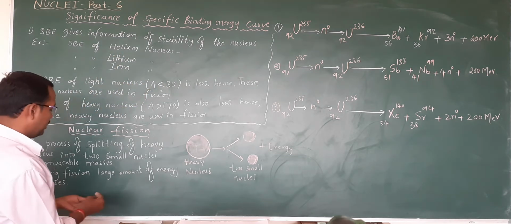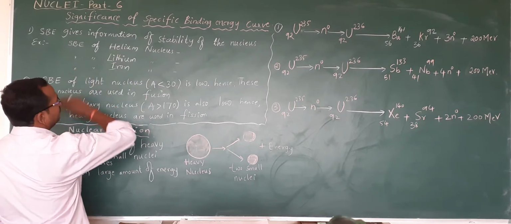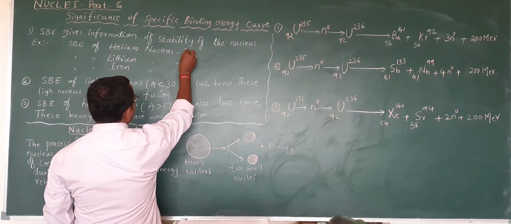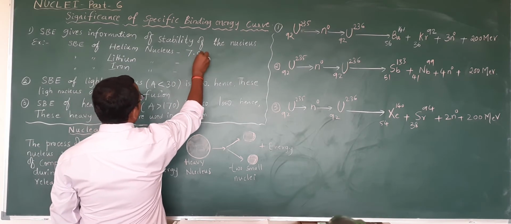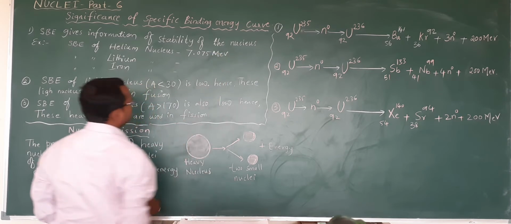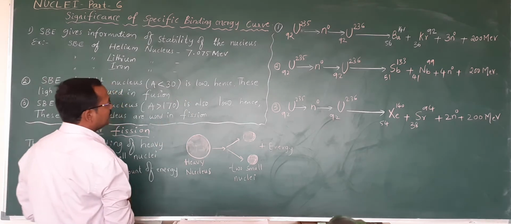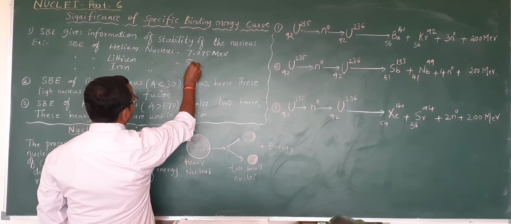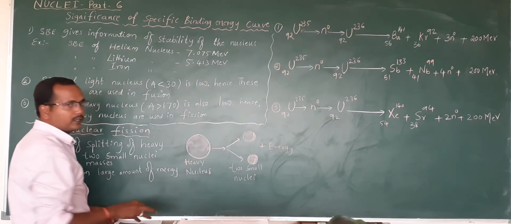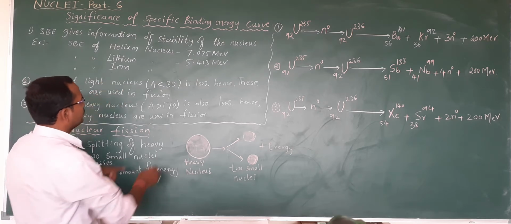The specific binding energy of helium is about 7.075 million electron volt. For lithium, which I have also discussed, we got around 5.413 million electron volt.